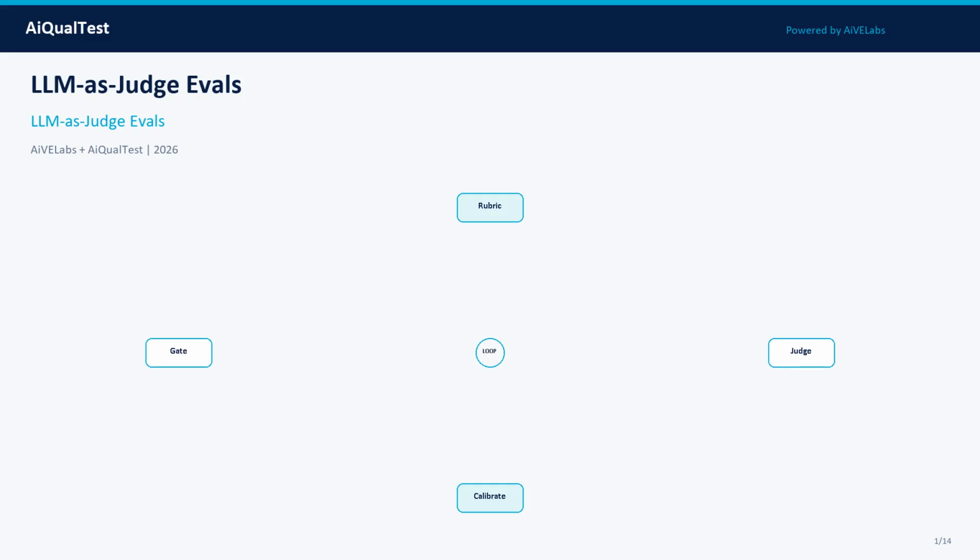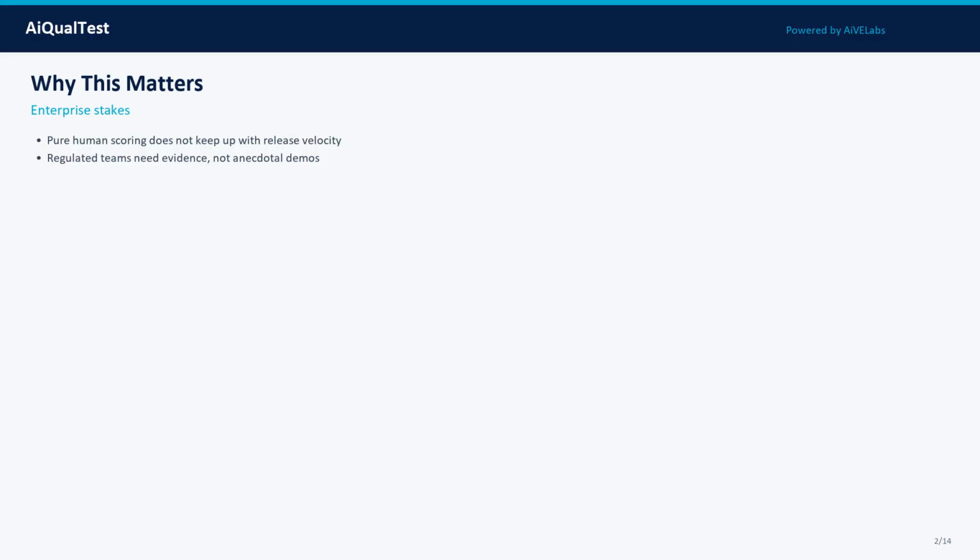LLM judges can scale evaluation, but only if you calibrate them against humans and constrain what they decide. This AI QualTest episode gives product, engineering, risk, and quality teams a practical, vendor-neutral playbook for LLM-as-Judge evals in 2026. Use a simple operating loop: rubric, judge, calibrate, and gate. That loop keeps conversations concrete when stakeholders disagree about quality or risk.